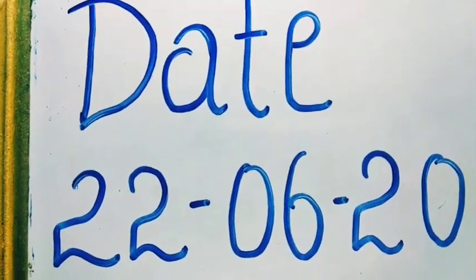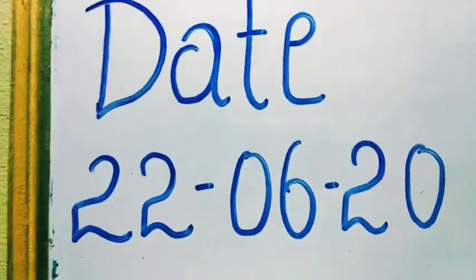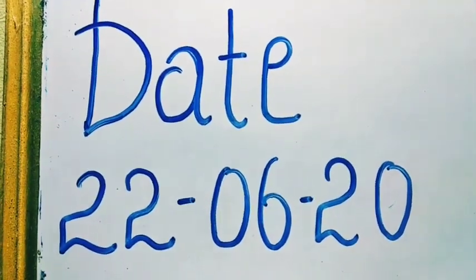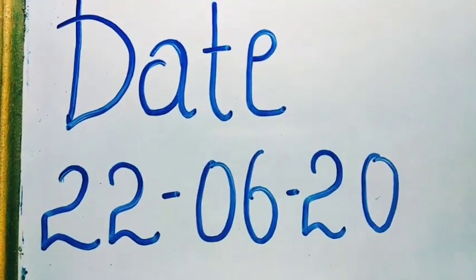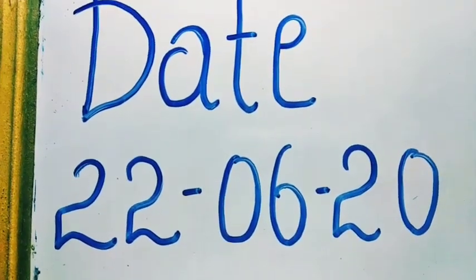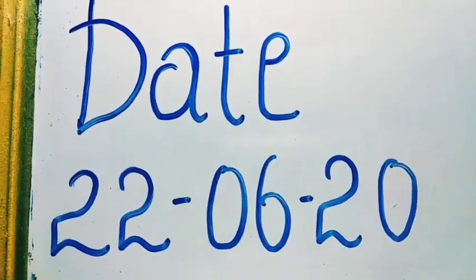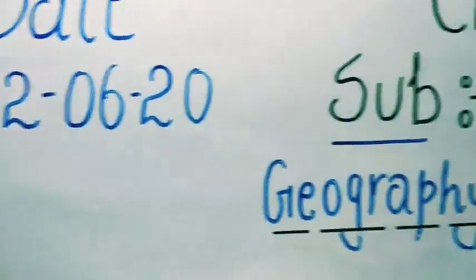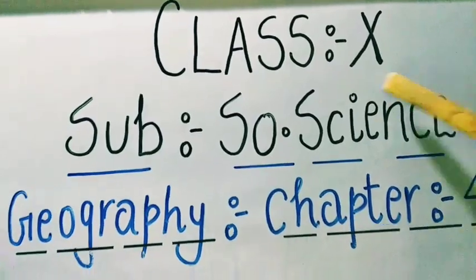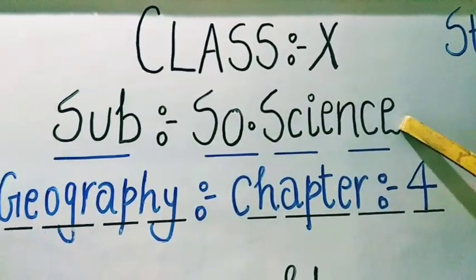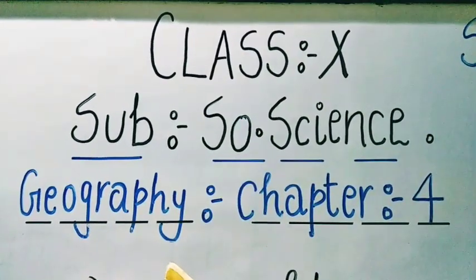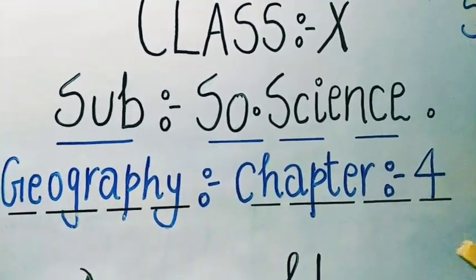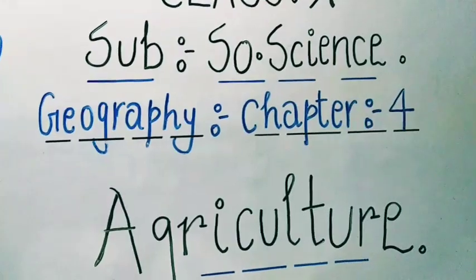Today is our first day of social science class. That is the third phase of social science. The date is 22 June 2020. Class 10, subject social science, geography, chapter 4. The name of the chapter is agriculture.